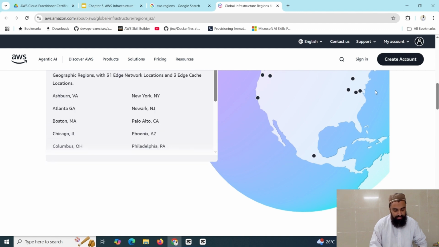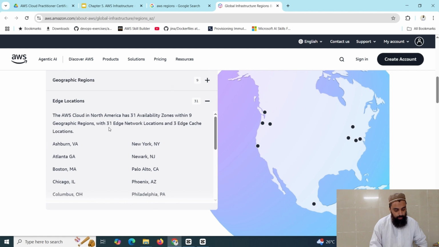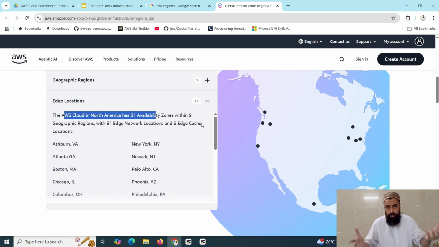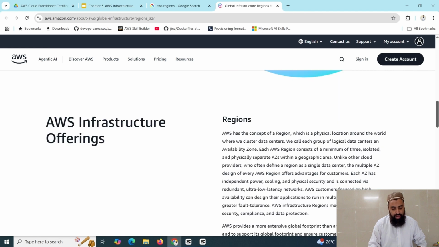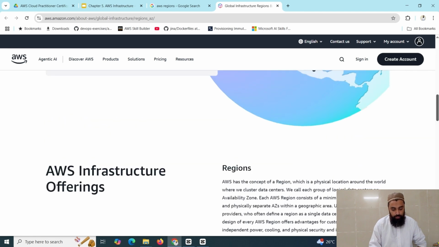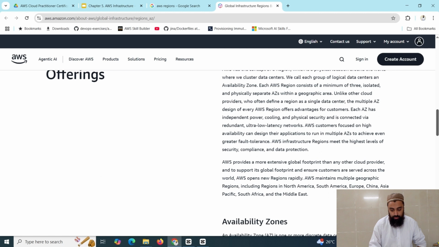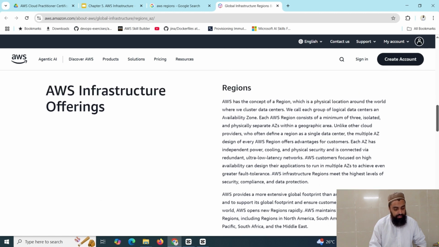Now you can see there are actually 31 availability zones. The AWS cloud in North America has 31 availability zones, and there would definitely be more data centers within 9 geographic regions, 31 edge network locations and 3 edge cache locations. Now you can see all the locations are mentioned here. The edge cache locations actually have our cached copy of the content. That's why these are known as edge cache locations.